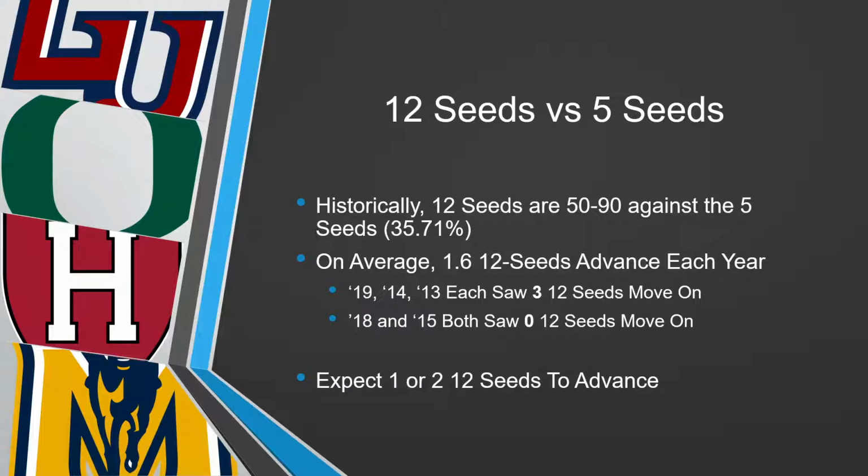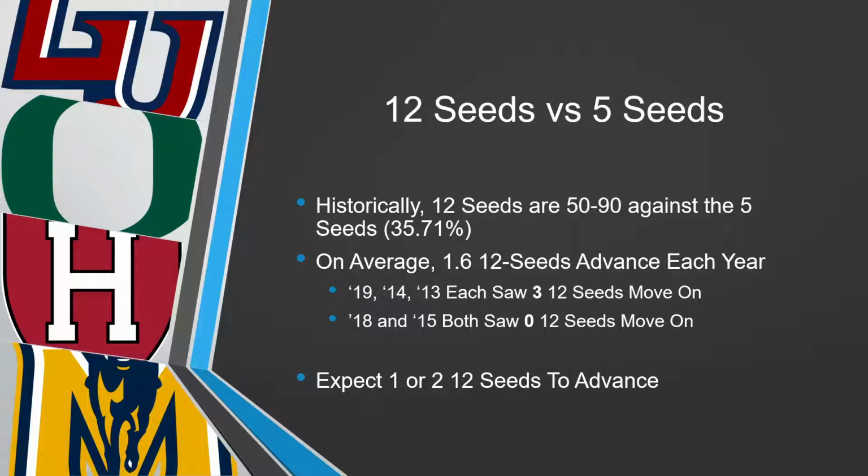12 seeds versus the 5 seeds. Their winning percentage doesn't drop by much, 35.71%, and they're 50 and 90 against the 5 seeds. That's 12 seeds are 50 and 90. And that's since the bracket went to a full 64 in 1985. So on average, 1.6 12 seeds advance each year. So that being said, definitely take one. Always take one. Just like we said with the 11 seeds, always take a 12 seed. There's always going to be one.